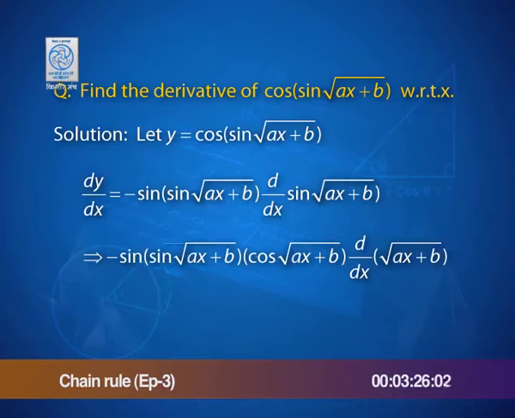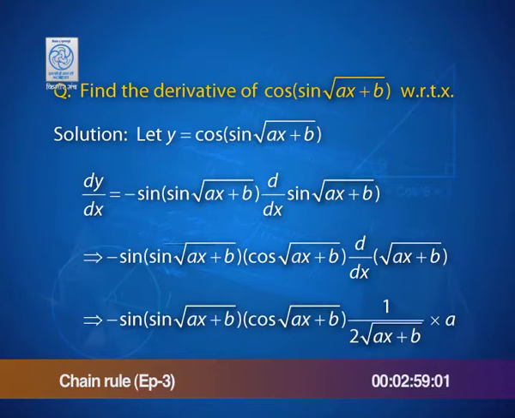Sine function. So, we differentiate the sine function with respect to root of ax plus b, and we get cos of root of ax plus b multiplied with the previous minus sine of root ax plus b into the derivative of the next function, that is root of ax plus b, which leads us to the next layer, which is square root. So, the square root derivative would give us 1 by 2 root ax plus b.